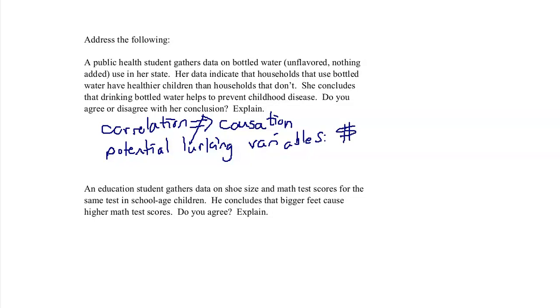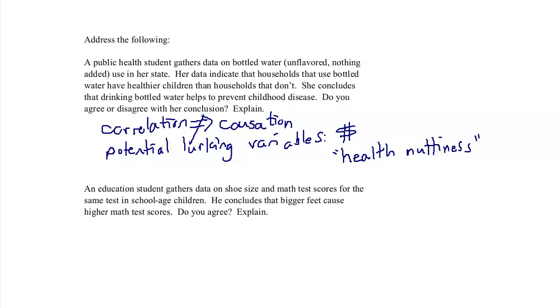People that buy bottled water, students in my class had a nice name for this: health nuttiness. Unless there's something wrong with your water, in which case money is going to be the issue if you've got unhealthy water in your house. But if you've got water that's safe and you use bottled water anyway, you just might be a health nut, which means you're probably doing lots of things in your household to keep the family healthy. So just because these two things go hand in hand does not mean one causes the other.